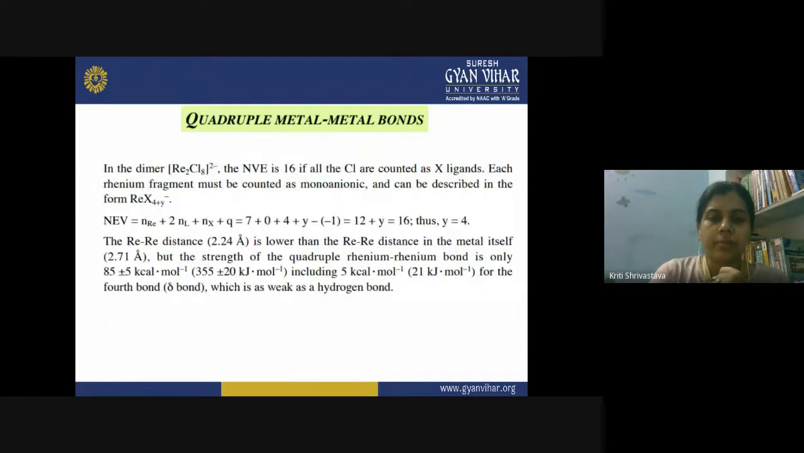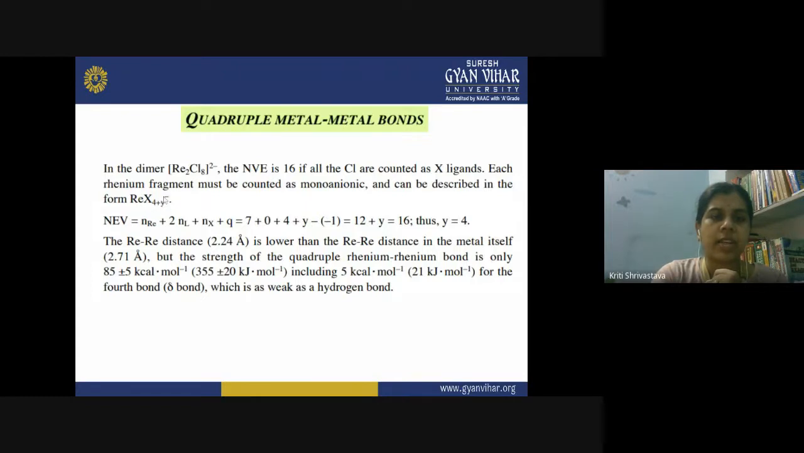Then in the dimer, you see this is Re2Cl8 2-. This is the dimer. The number of valence electrons is 16. If all the chlorines are counted as X ligands, each rhenium fragment must be counted as monoanionic and can be described in the form ReX4 plus Y negative.